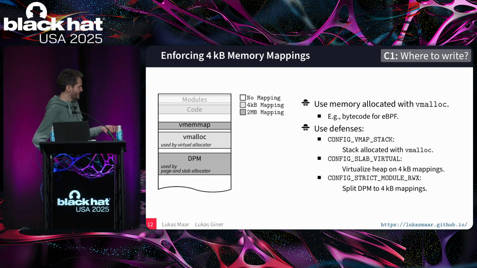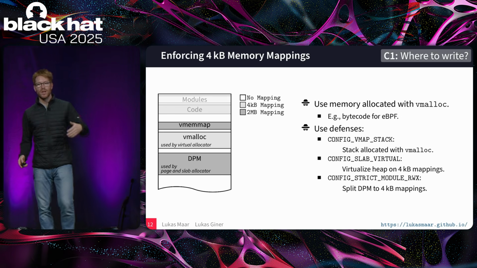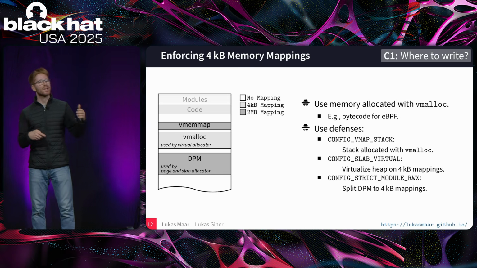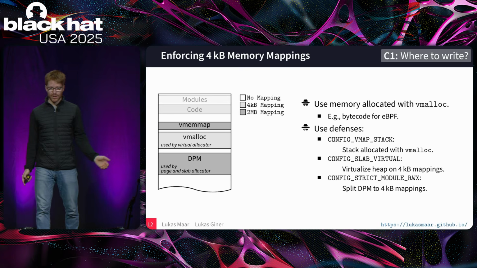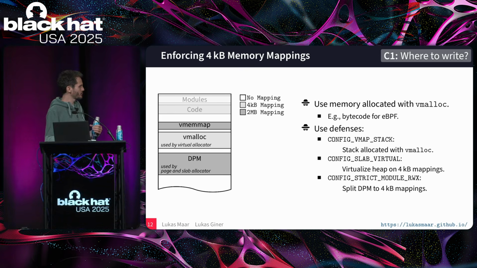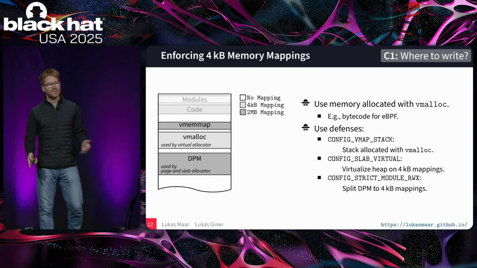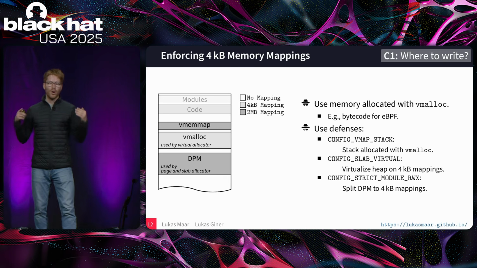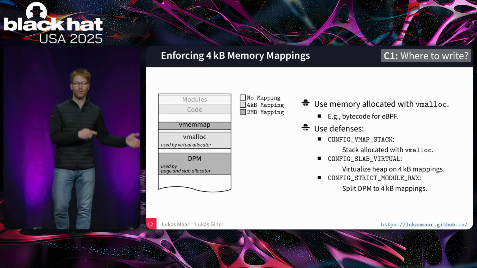So is that what we're going to be attacking, the modules? No, we don't attack the modules, but we use the modules to split a 2 megabyte page into 4 kilobyte pages where our target objects are then located. Okay, so the module is just a convenient way to break up the pages with our objects of interest. Yes. But can we do that as an unprivileged user? Yes, we can do it indirectly as an unprivileged user. We can access kernel functionality of modules which are not yet loaded by the kernel, and therefore load them.